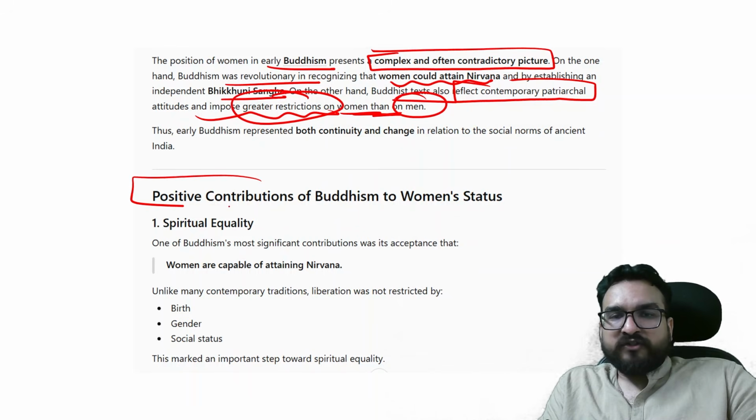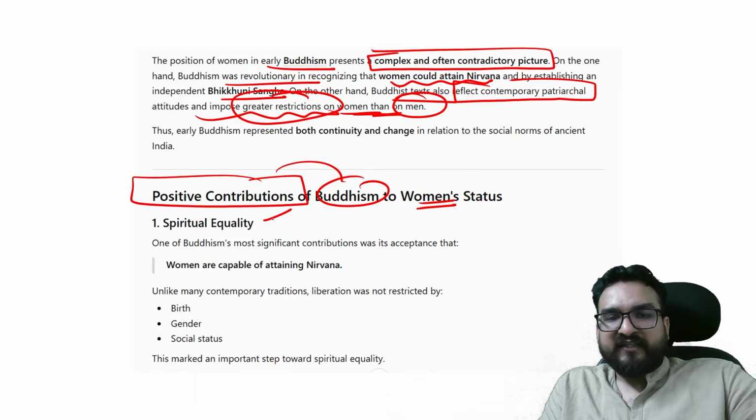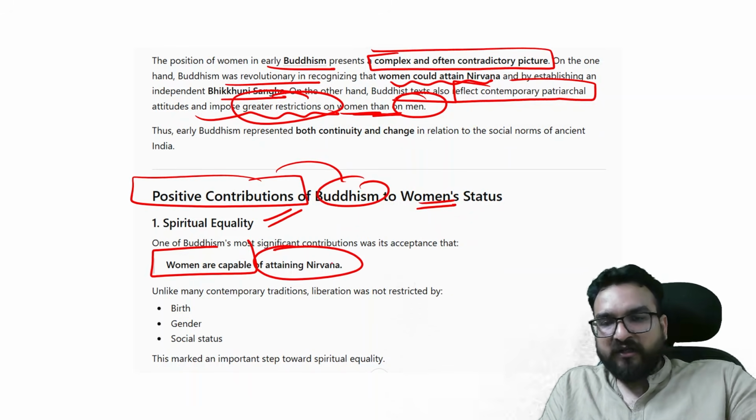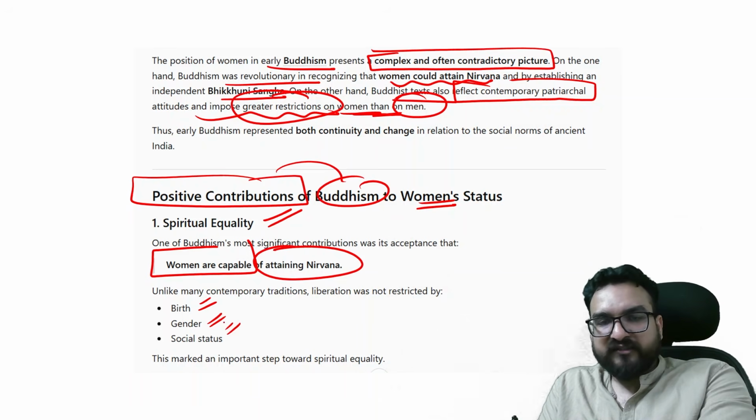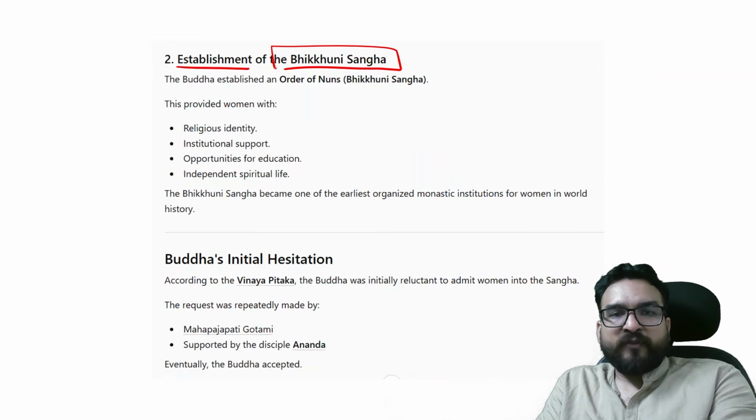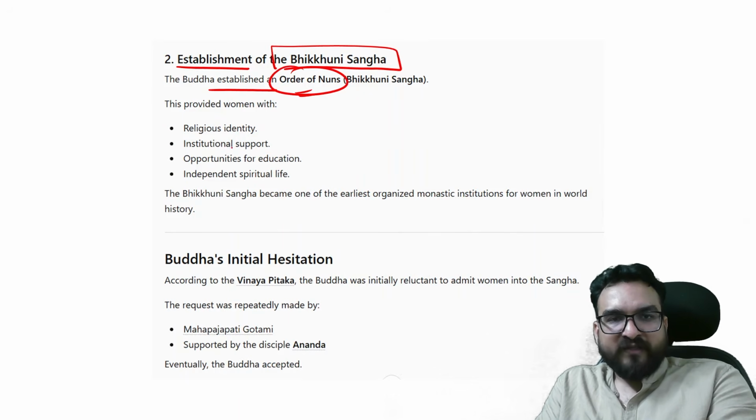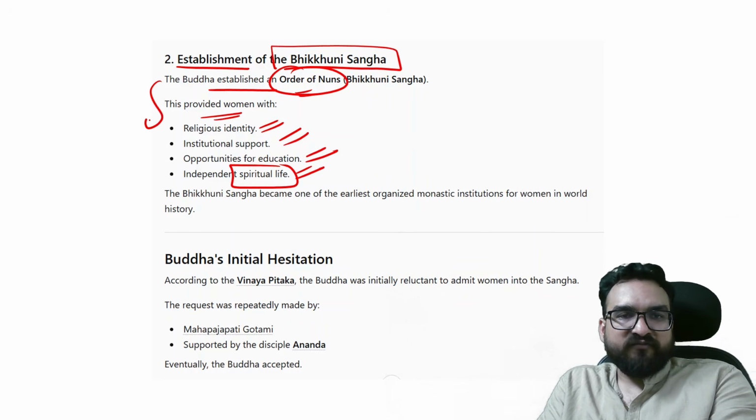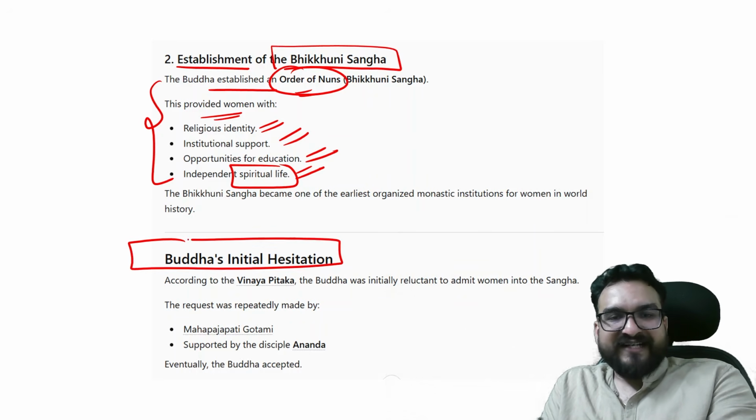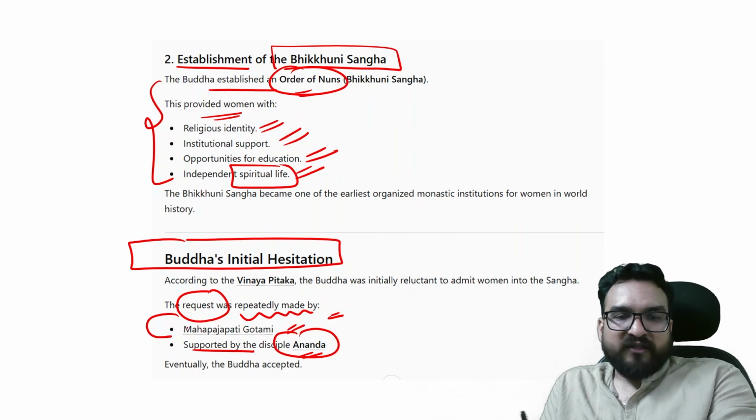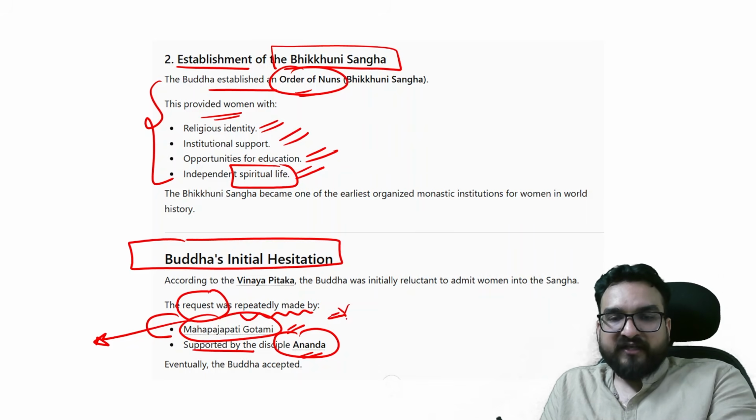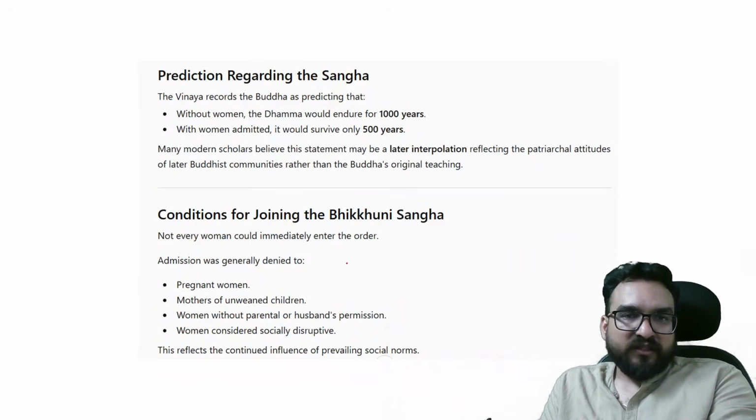What are the positive contributions of Buddhism to women's status? First we will see this. Spiritual equality. Women are capable of attaining nirvana. It is not based upon birth, gender, and social status. This is one positive thing. Establishment of the Bhikkhuni Sangha. The Buddha established an order of nuns. So this provided women with religious identity, institutional support, opportunities for education, and an independent spiritual life. Good point. But Buddha initially hesitated, and it is highlighted that the request was repeatedly made by Mahaprajapati Gautami and supported by the disciple Ananda. Only then did Buddha open the doors for women. Right? So Mahaprajapati Gautami and others then entered into the Sangha.